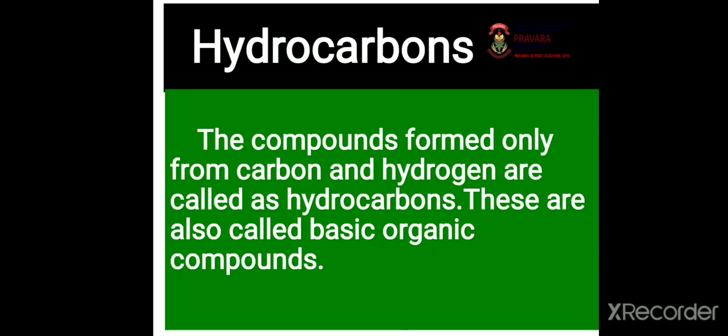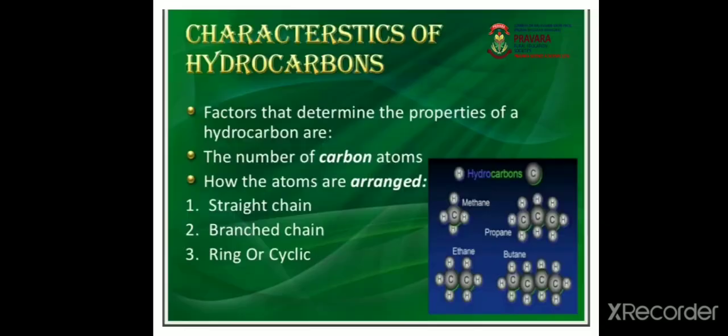Hydrocarbons are formed by covalent bonds between carbon atoms. Now, what is meant by covalent bond? The chemical bond formed by sharing of two valence electrons between the two atoms is called a covalent bond. So, hydrocarbons are formed by the covalent bond.